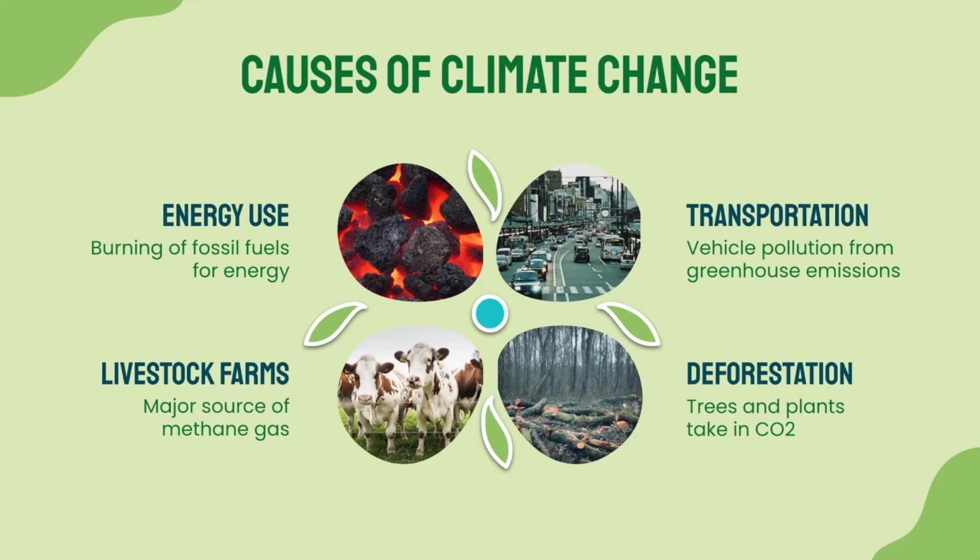As said, greenhouse gases are the main reason for climate change. It can be created by burning fossil fuels such as coal, oil, and natural gas for energy. An example of this is through transportation. Cars and other vehicles must burn gasoline in order to operate, which releases the gas CO2 into the atmosphere. Another greenhouse gas, called methane, is extremely harmful and is usually produced from livestock farms with cows.